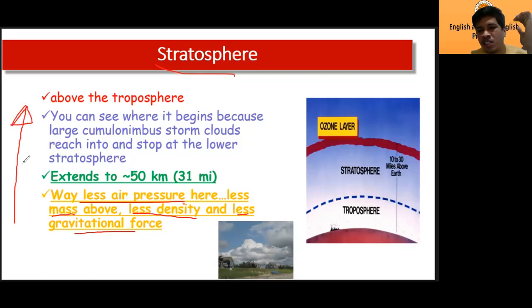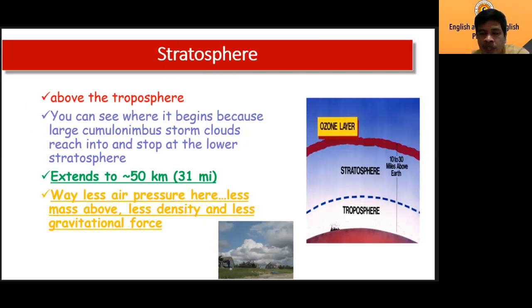Okay, because it means that you can find less oxygen, less nitrogen, less carbon dioxide compared to the first layer. Okay, stratosphere. So it's less compared to the first layer.